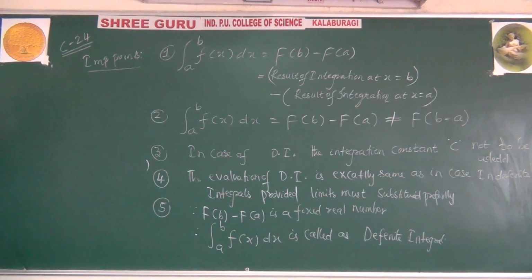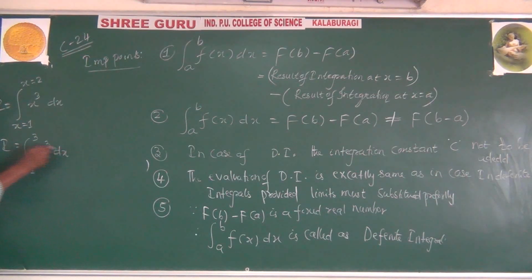Now see this example. Say for example, you want to evaluate the integration from x equal to 1 to x equal to 3 of x cubed dx. Observe, the way of evaluation of integration does not change, it remains the same. Let I equal to integration 1 to 3 x cubed dx.